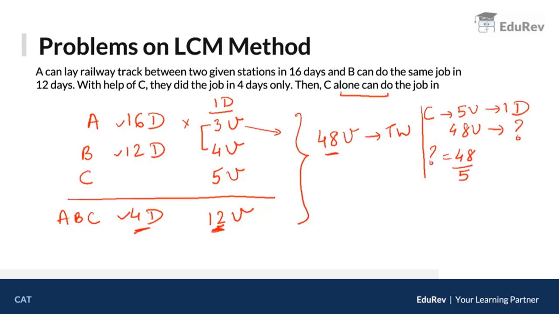So we'll convert it into a mixed fraction. So your base will be 5 only. 5 के टेबल में 48 से क्लोजेस्ट वैल्यू is 45. 5 9s are 45. I have 3 remaining. ठीक है, because it's 48. So 9 5s are 45 plus 3. So C will take 9 3/5 days. That is your answer. Your answer need not necessarily be proper integer values always. You can get mixed fractions as well. ठीक है.